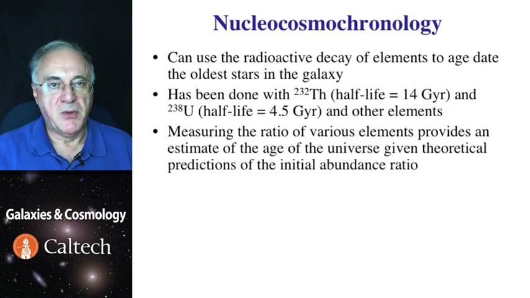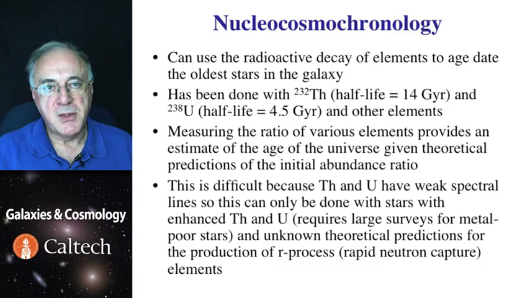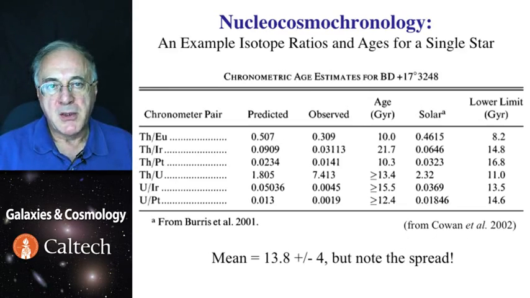So doing this for a variety of different isotopes then provides the estimate of the age of the oldest supernova explosions, oldest chemical elements in our galaxy. The abundances of these elements are done by very high resolution, high signal to noise spectroscopy of oldest stars we can find. The lines are very subtle and the measurements are very hard. Nevertheless, they've been done over years and results are shown. So for one particular star shown here, here are ratios of several isotopes that are being used to estimate the age of the elements that made the star.